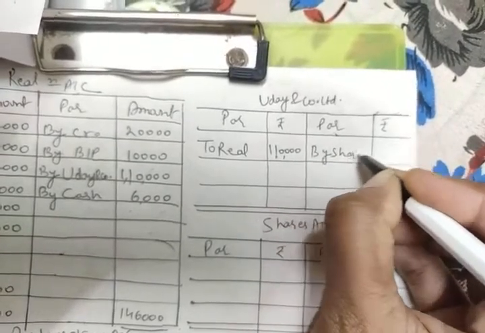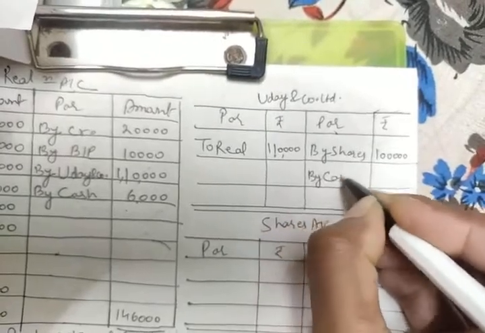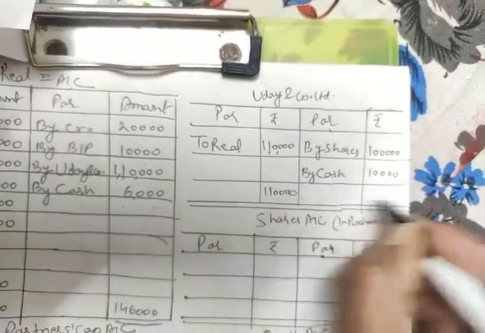We have paid in terms of shares worth rupees 1 lakh, and the remaining balance we have paid in cash, that is 10,000. Total on both sides is 1 lakh 10,000. Over.